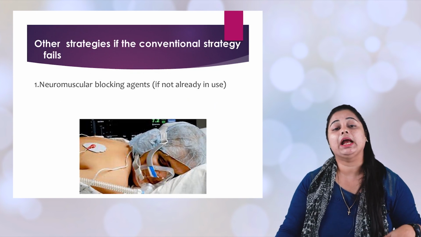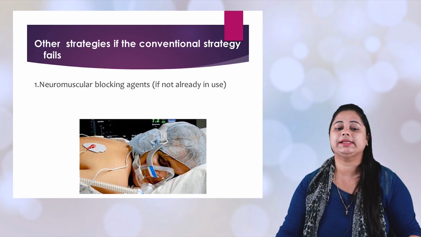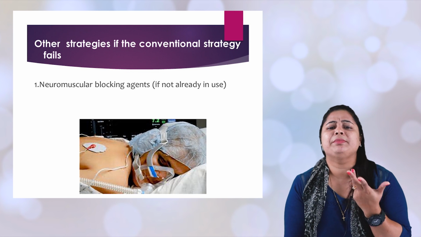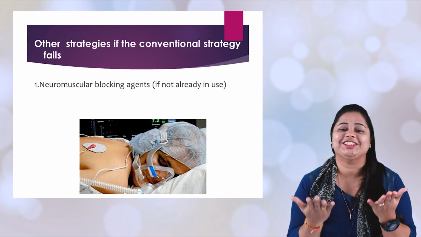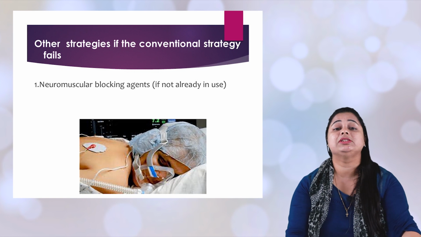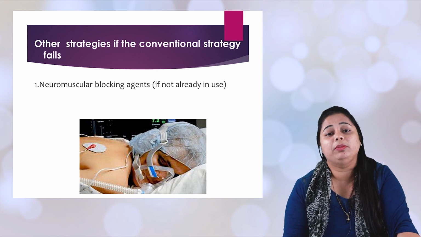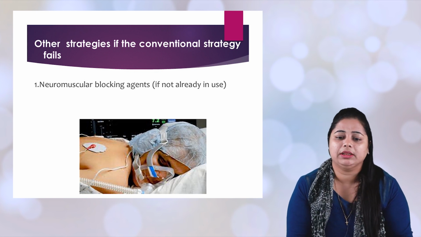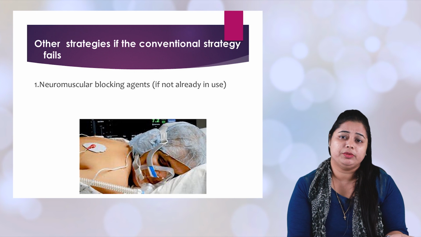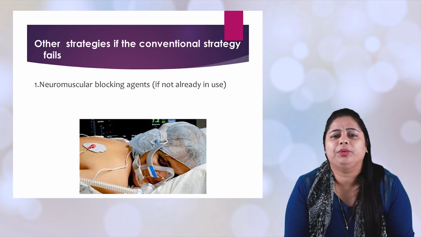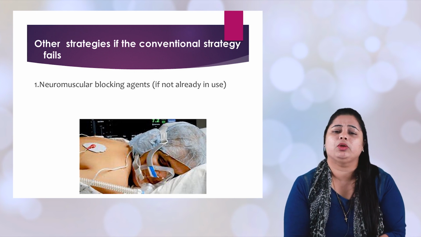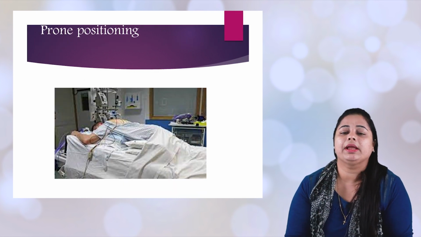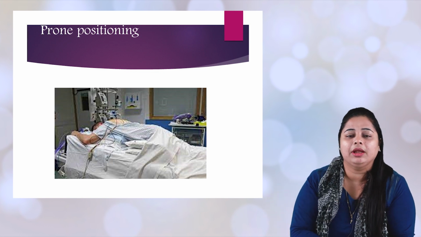Second, we look at other strategies, for example neuromuscular blocking agents. What is this? We can simply call it an anesthesia, where the patient does not have much sensation. If he is already using it, then no need. But if he is not using it, then we would prefer to give a neuromuscular blocking agent. The third part is giving a prone position.